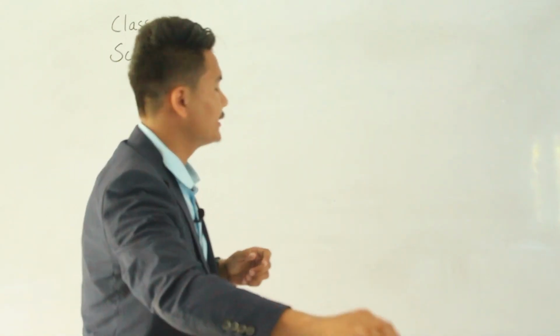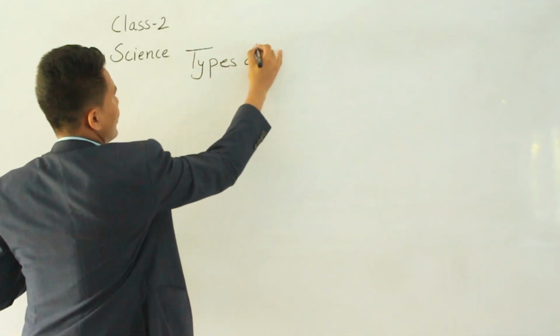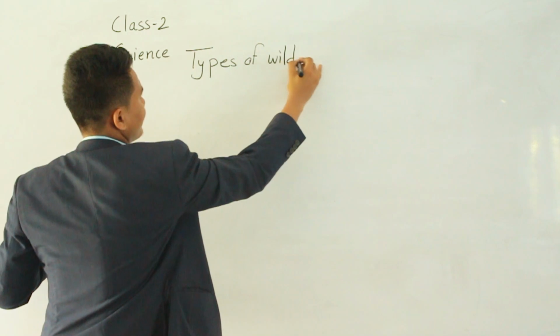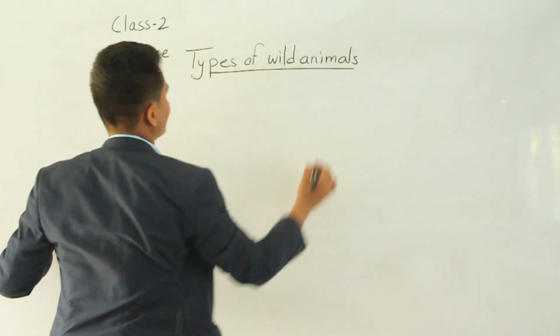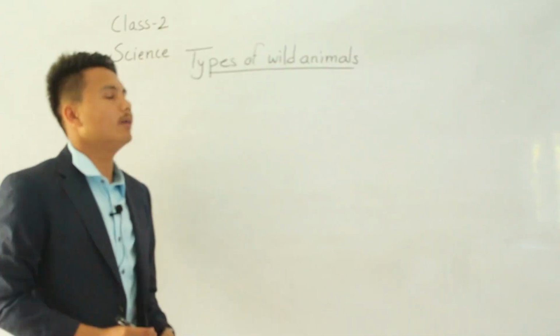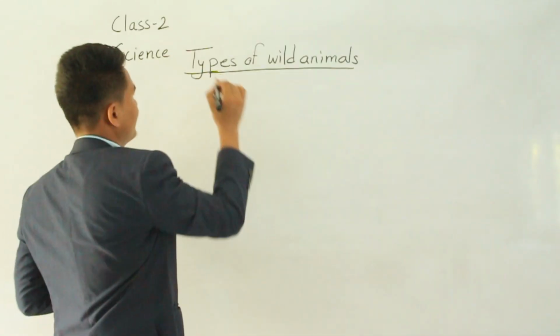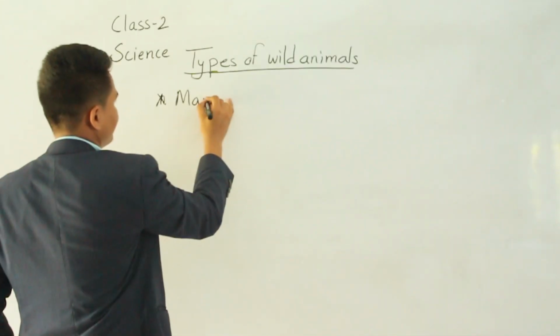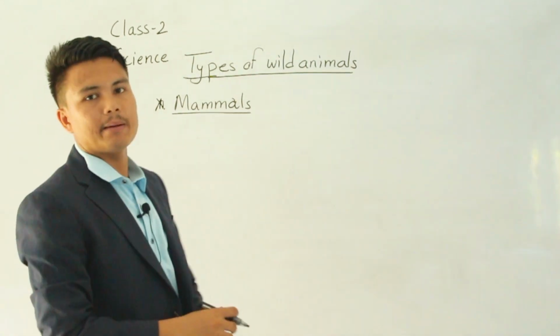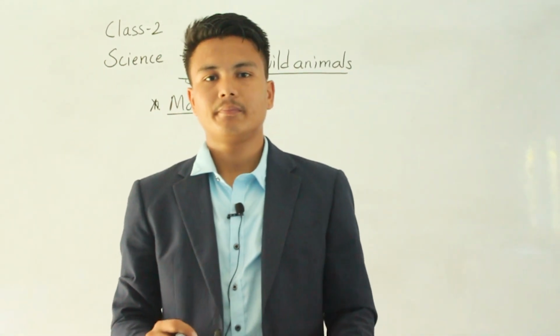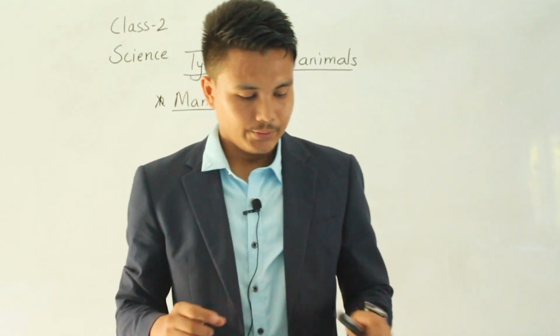So let's start. Types of wild animals. In our class today we are going to learn about the types of wild animals. The first type is mammals. First topic is mammals. Do you know what are mammals? If you don't know, then let's start.